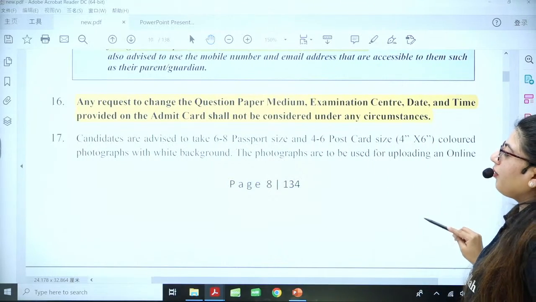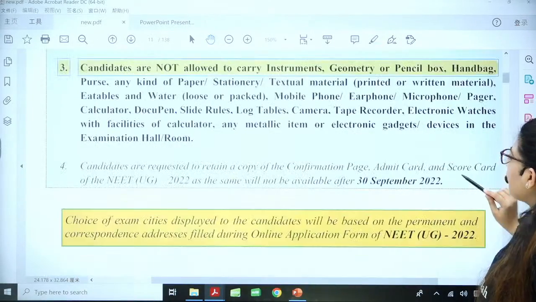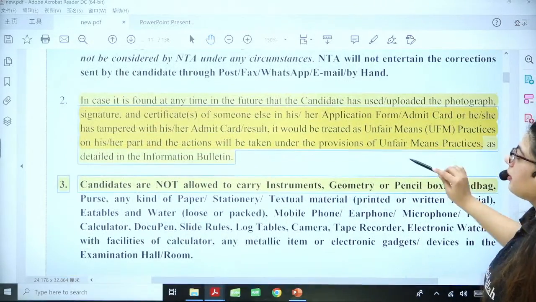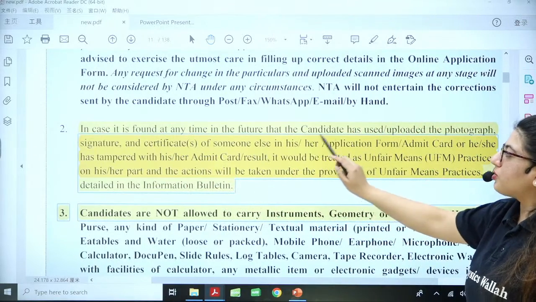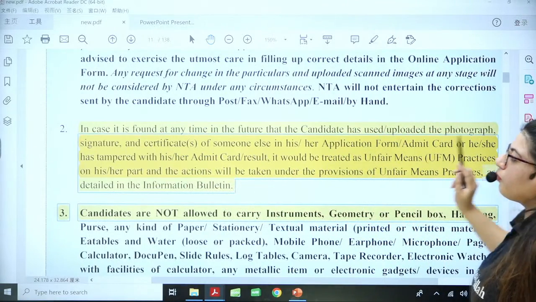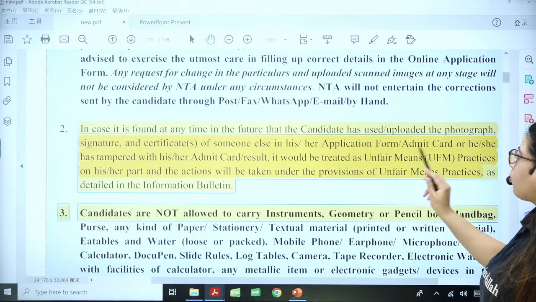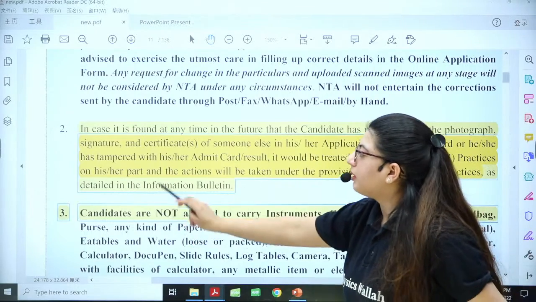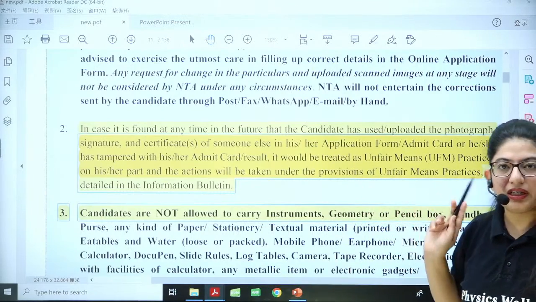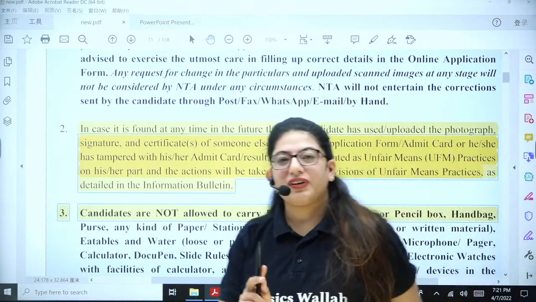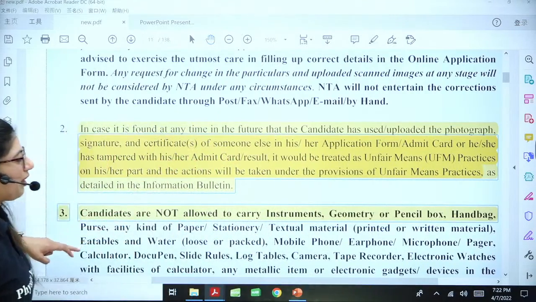Fine. All right. Next point, let's move further. As I've told you earlier as well, guys, in case it is found at any time in the future that a candidate has used or uploaded the photograph, signature and certificate of someone else in his or her application form or admit card, or he or she has tampered with his or her admit card or result, it would be treated as unfair means. I have told you, always upload your photograph, not your neighbor's photograph. Otherwise it will be unfair means.